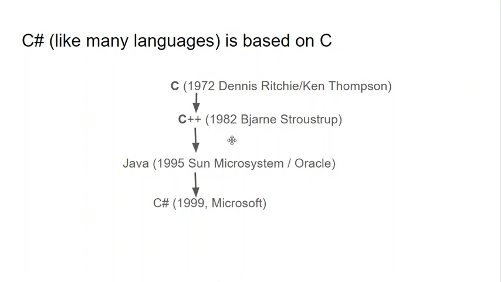So about 10 years later, Bjarne Stroustrup implemented a new version of the C language, or a superset, called C++, which introduced the idea of object-oriented programming. Now, C++ has a lot of problems, particularly with the syntax is ugly, but also memory leaks and memory corruption. So it's not a perfect language by any stretch.